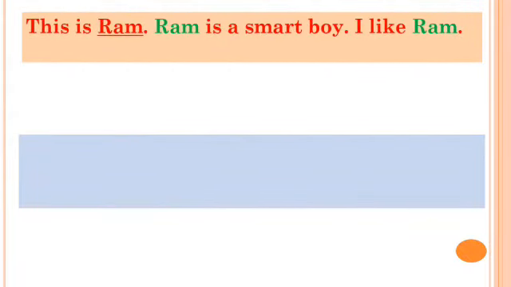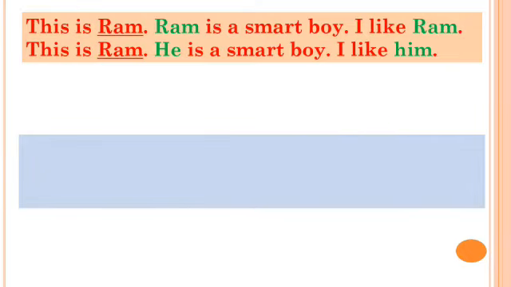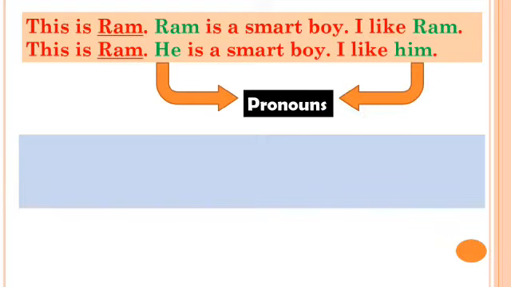Let's take some more examples. This is Ram. Ram is a smart boy. I like Ram. So instead of using this name Ram again and again, we can just replace this noun with a pronoun. So we can write it as: This is Ram. He is a smart boy. I like him. Over here, he and him are pronouns.